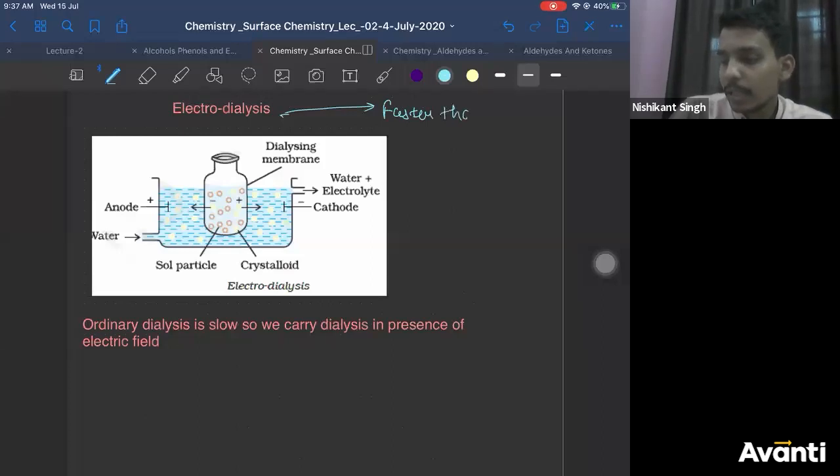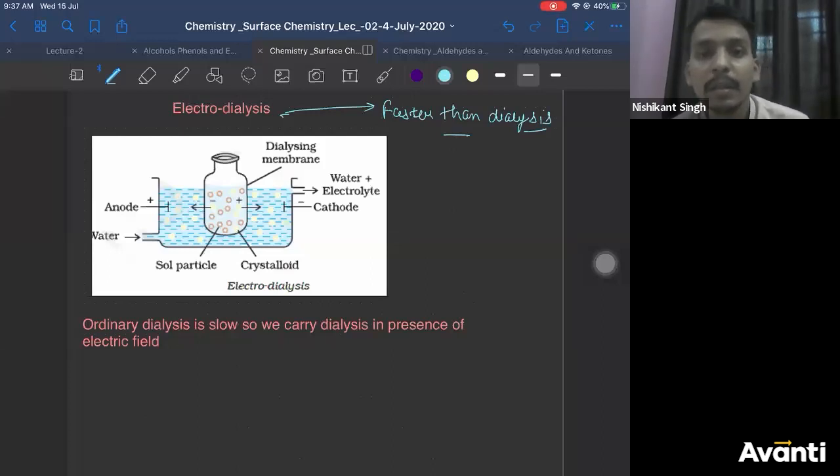Except for the fact that you apply electricity, everything else remains the same here. Nothing else changes, right? Yes, Athar, obviously. Otherwise, the membrane would allow them to pass. Yes, Athar, you're right. Is that clear? So to make dialysis faster, we use electrodialysis.